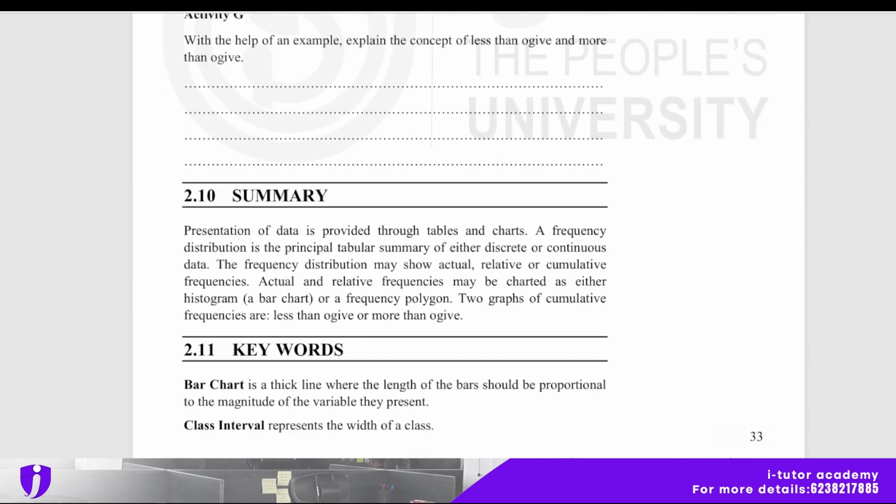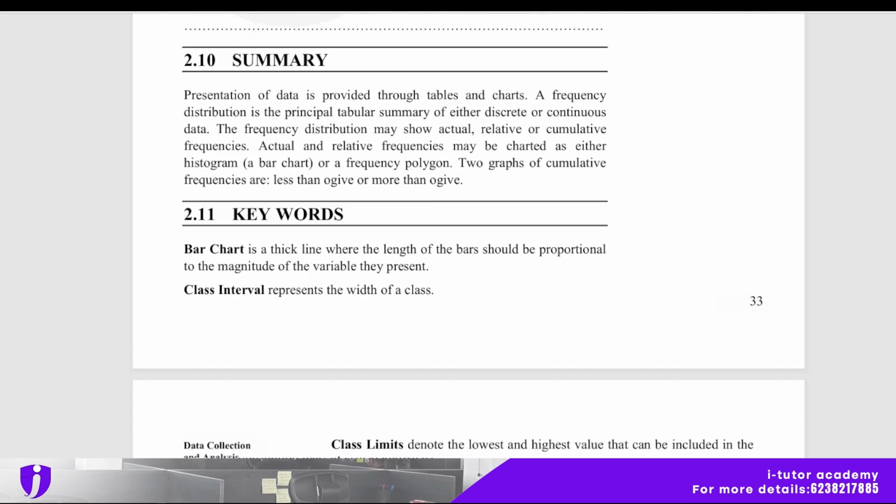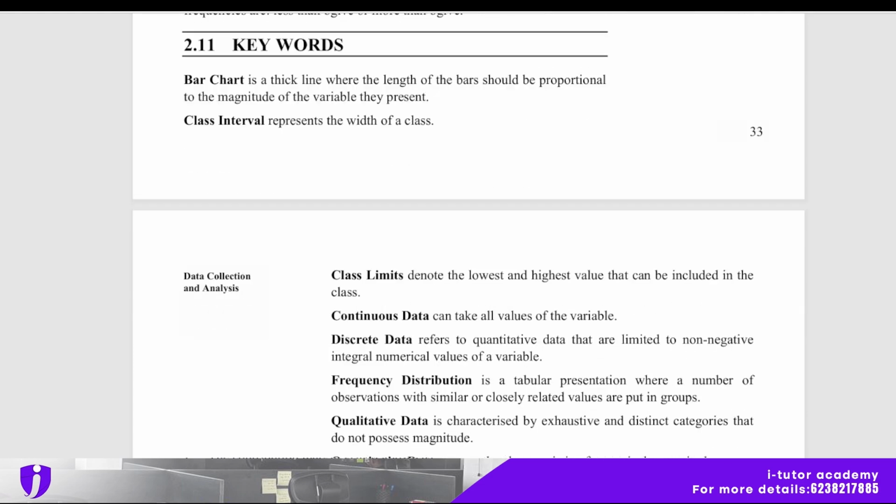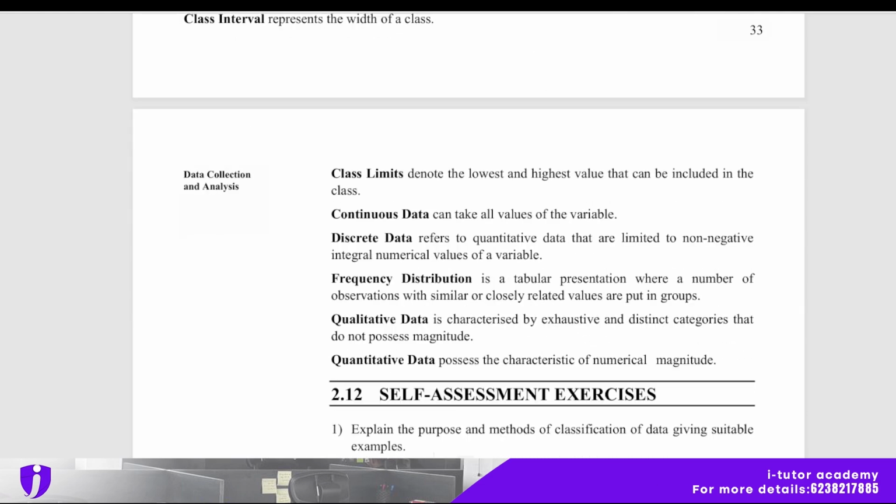Presentation of data is provided through tables and charts. A frequency distribution is the principal tabular summary of either discrete or continuous data. The frequency distribution may show actual, relative or cumulative frequency. Actual and relative frequency may be charted as either a histogram, a bar chart, or a frequency polygon. Two graphs of cumulative frequencies are the less than ogive and the more than ogive, and the keywords are here. If you feel any keywords are difficult, you just refer to this section.